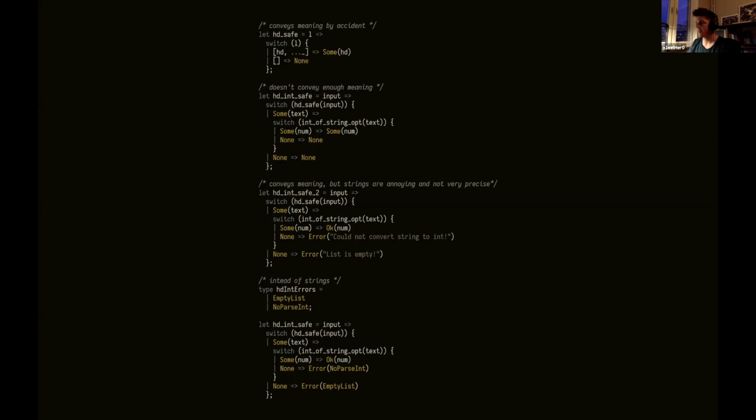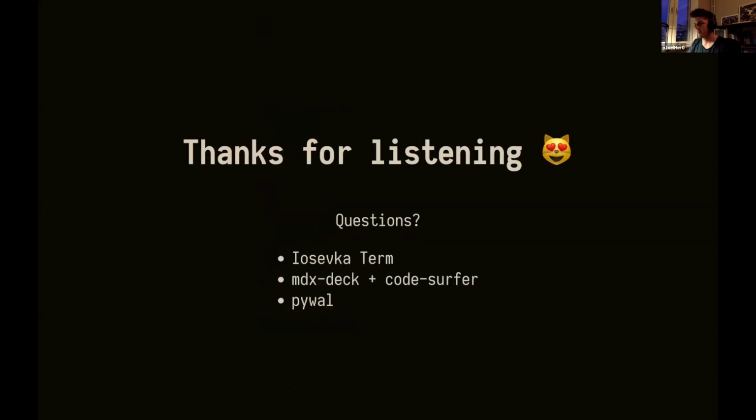So thanks for listening to these slides. And just for the bikeshedders, the font is Iosevka Term. It's the Iosevka font without ligatures. The slides were made with MDX Deck and Code Surfer. And the color is generated with a thing called Pywal. It basically takes a screenshot of my desktop and generates colors.